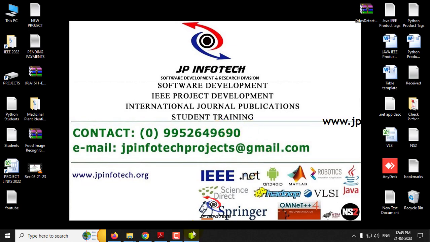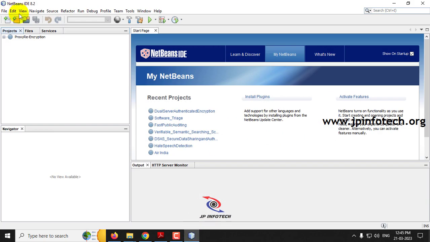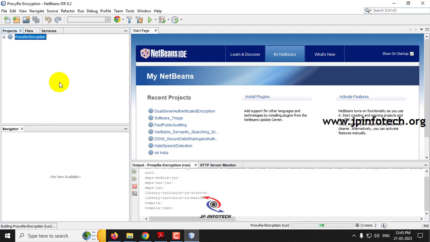Now coming back to NetBeans IDE 8.2, you can see the project has been loaded. Now let us execute the project. Just right click it and then click Run. Kindly wait till the project is loaded into the browser.